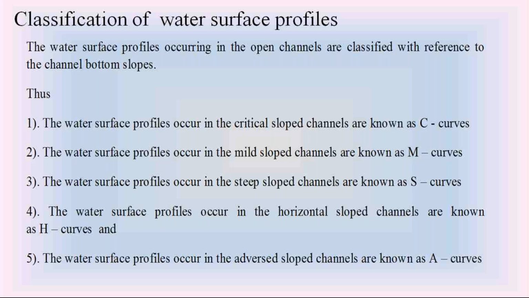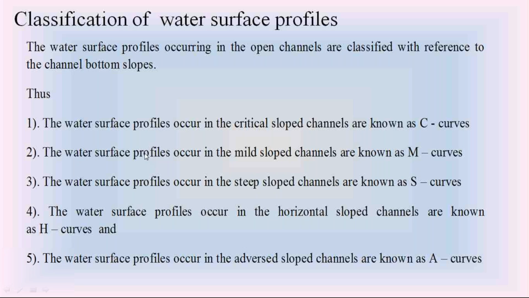That is the first criteria. Based on the channel bottom slope, just now we discussed, we have 5 types of channel bottom slopes: mild slope, steep slope, critical slope, horizontal slope, adverse slope. Based on the channel bottom slope, we classify the water surface profiles in the open channel. The water surface profile in the mild slope channel is called M curve.